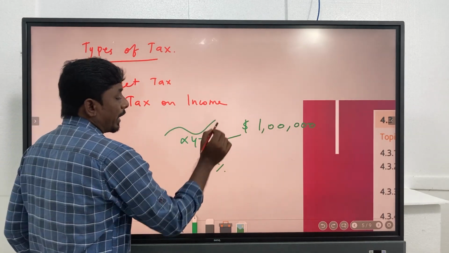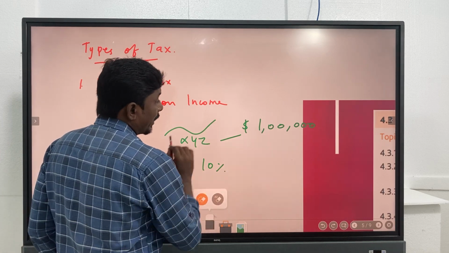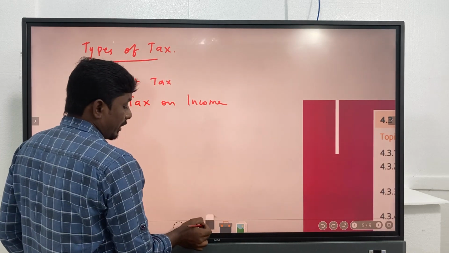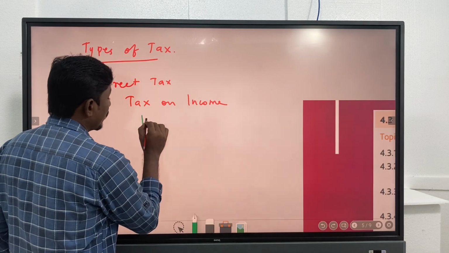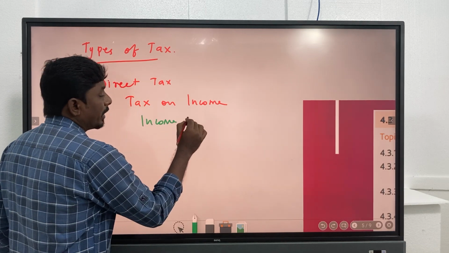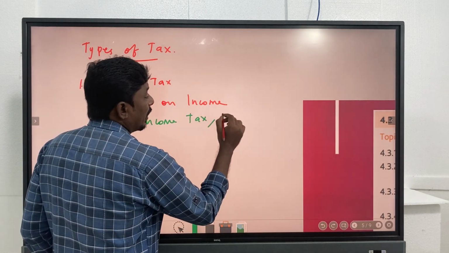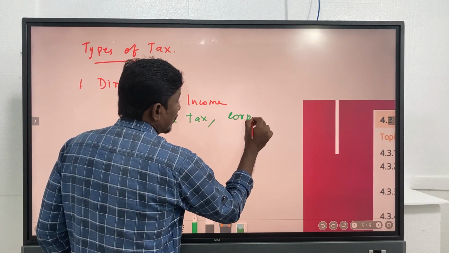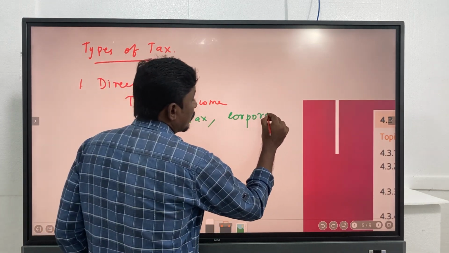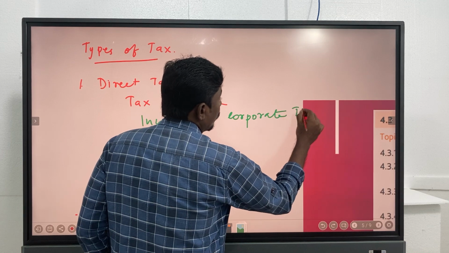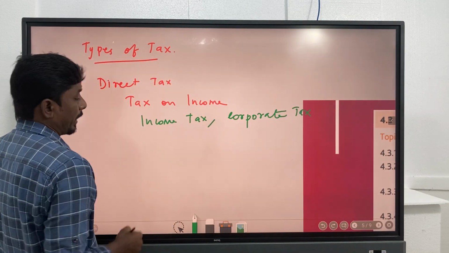So examples of direct tax include income tax and corporate tax. So these are said to be examples. Income tax and corporate tax. Corporate tax is also an example of direct tax.